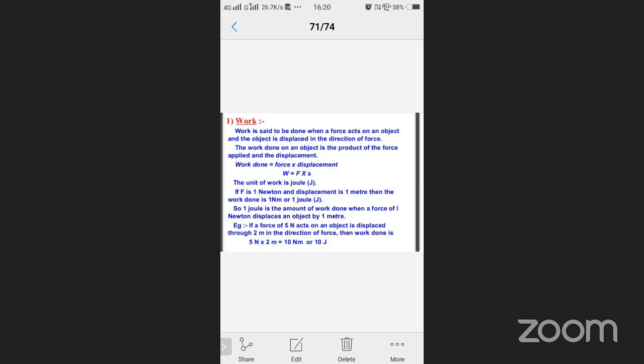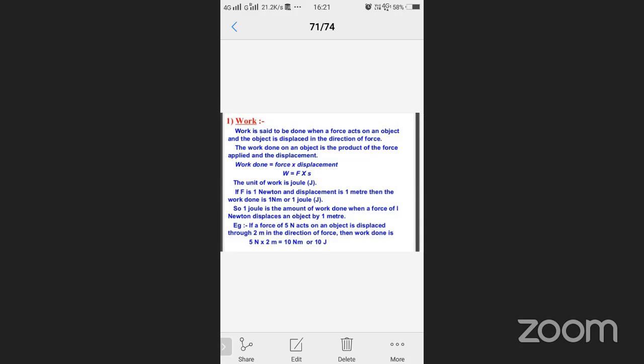What is the SI unit of work? Newtons. Displacement is the shortest path between initial and final positions. The SI unit of displacement is meter, so we are measuring the distance. What is the SI unit of work? First of all, what are the SI units, CGS units and MKS units? Totally three types of units are there in physics. CGS, C for centimeter.